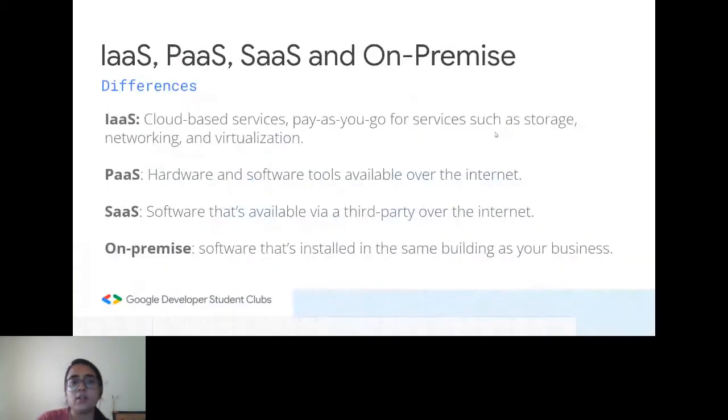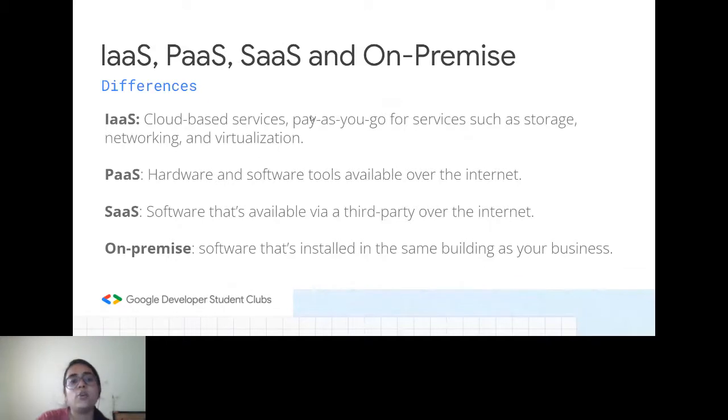I've seen people asking a lot of questions like, what is the difference between IaaS and PaaS and SaaS, and what is on-premise? All these four are cloud-based services, but there are slight differences in them, based on the applications that you're building, or based on the service that your company or organization is looking for. Different organizations opt for these different types of services.